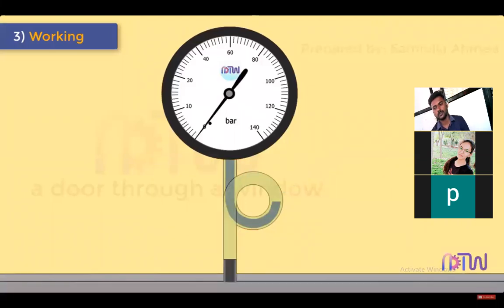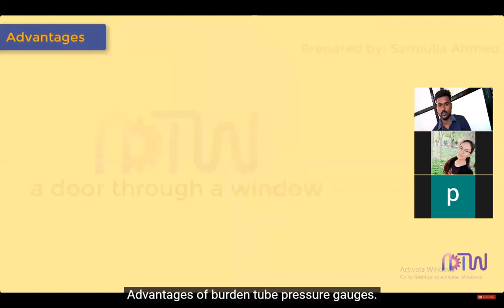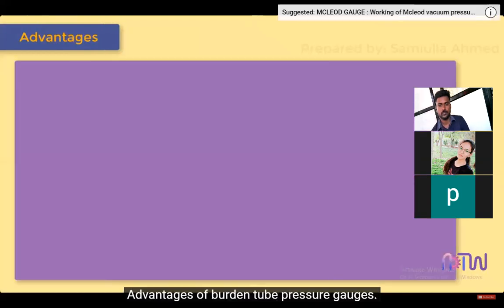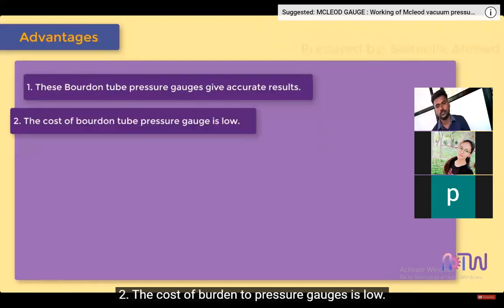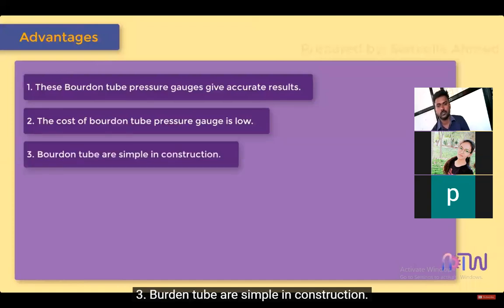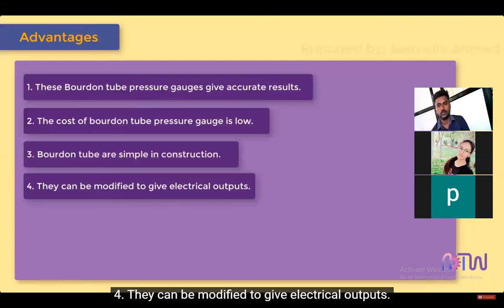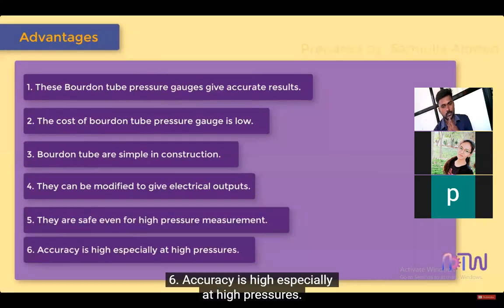Bourdon tubes are generally made in three shapes: C-type, helical type, and spiral type. Advantages of Bourdon tube pressure gauges. 1. These Bourdon tube pressure gauges give accurate results. 2. The cost is low. 3. They are simple in construction. 4. They can be modified to give electrical outputs. 5. They are safe even for high pressure measurement. 6. Accuracy is high, especially at high pressures.